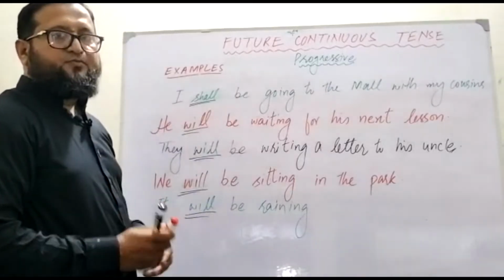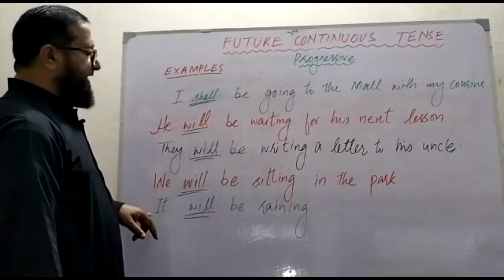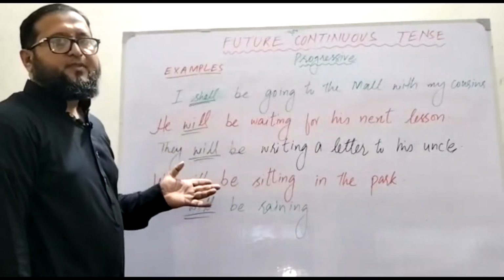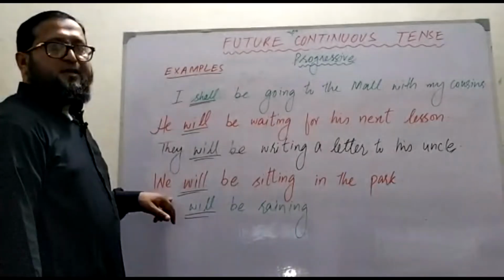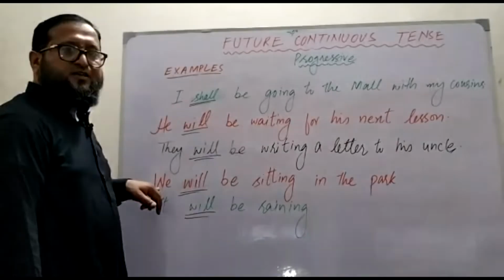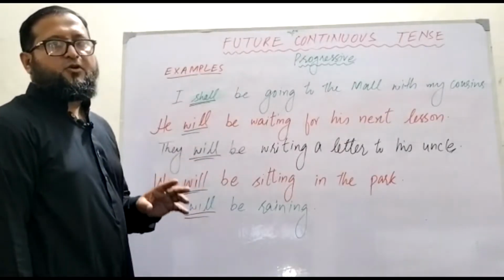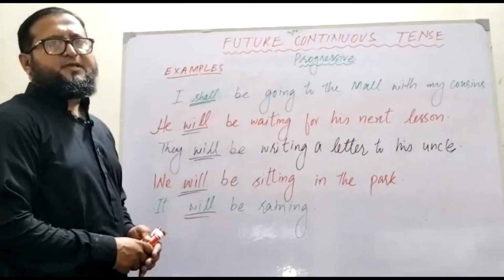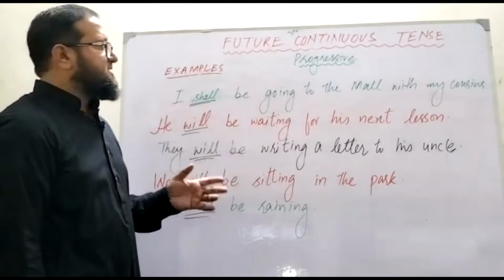First see, shall is there, will is there, will, again will, and will is there. I have told you that will is used with he, she, it, they, or with any name, and you have to put shall with I and we. But you can also use will with I and we. It's a bit different thing for your understanding, for your learning. If you write it, there will be no mistake in your writing, in your speaking, your listening.